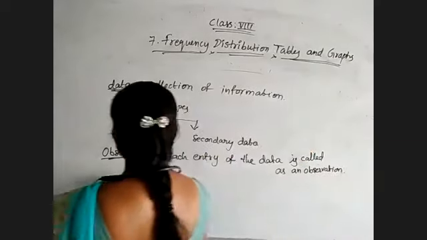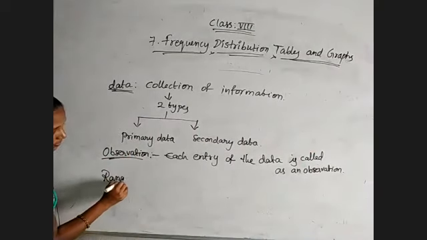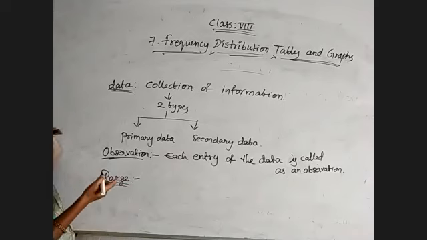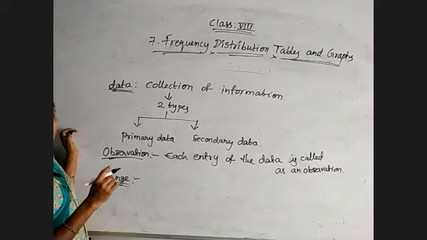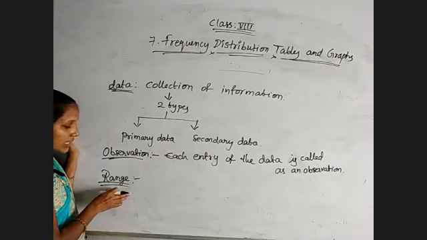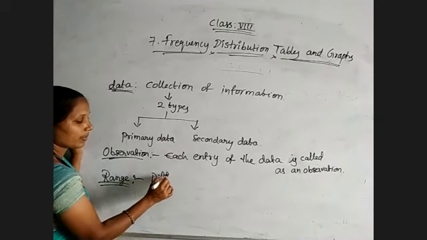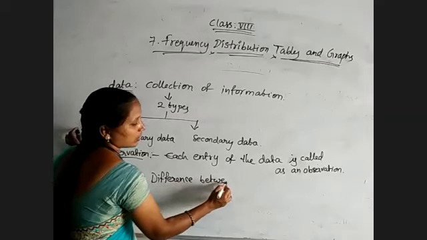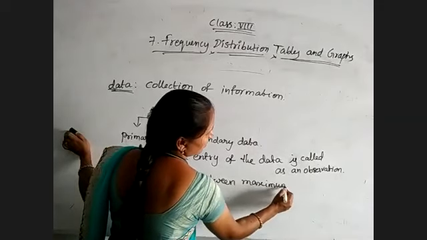And next we have range. Range is different and boundaries are different. Sorry, class length is different. Range is nothing but the difference between the maximum observation and the minimum observation.